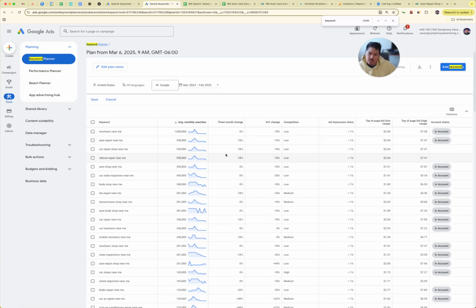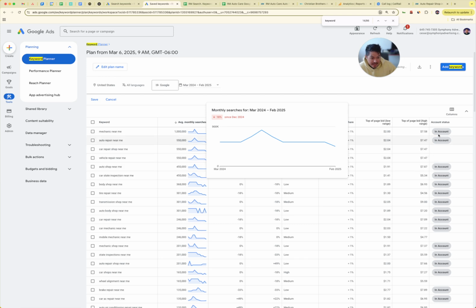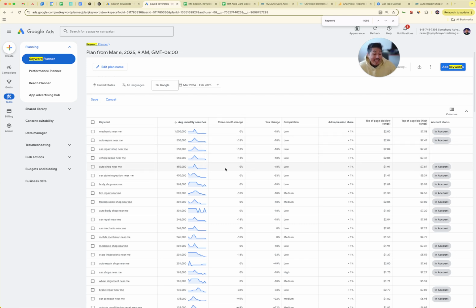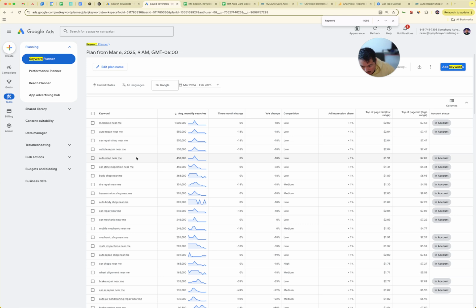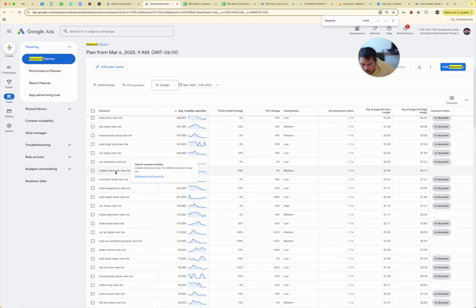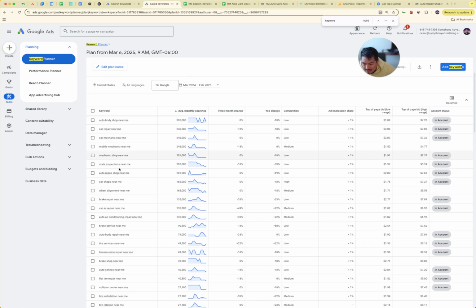So just to give you some reference points, what I was talking about the other day about the average search volume, we definitely want to go after those. Mechanic Near Me has the most with 1 million a month. Auto Repair Near Me. The ones you see that are in account, we've already accounted for that. For example, we didn't have Car Repair Shop Near Me, although it's roughly the same idea as Mechanic Near Me. Vehicle Repair Near Me, again, roughly the same idea, but because it has such a high search volume, I think we should add them. Again, all of these here, they're already in account. Mobile Mechanic Near Me, obviously you guys aren't mobile, so we wouldn't want to add that. In account, in account, in account, in account.